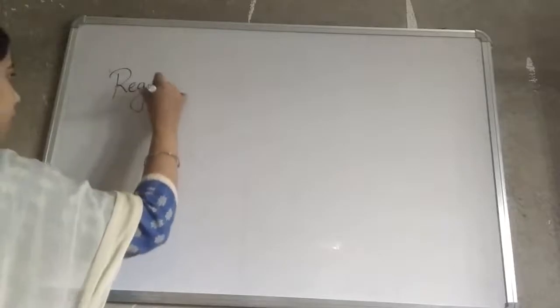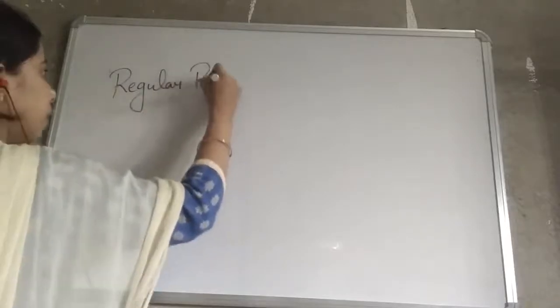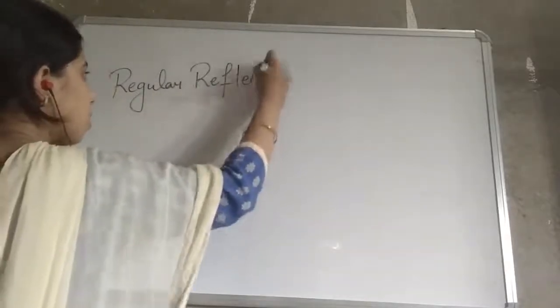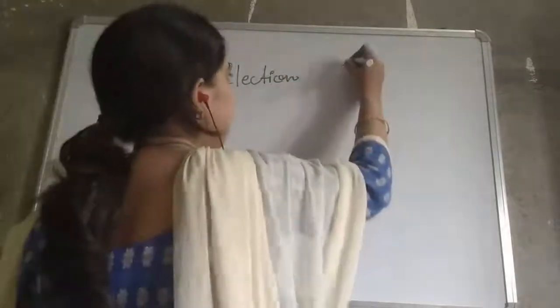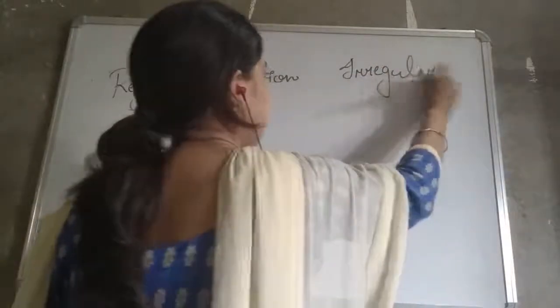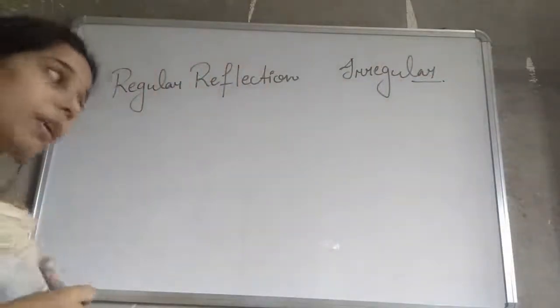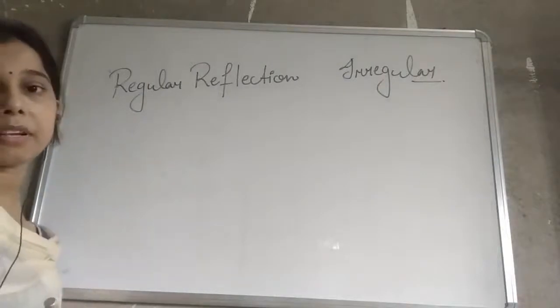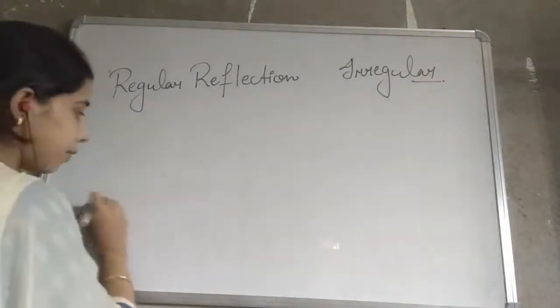So you see here, student, regular reflection, and the second one is irregular reflection. Regular reflection and irregular reflection. So we can understand with the help of a diagram.